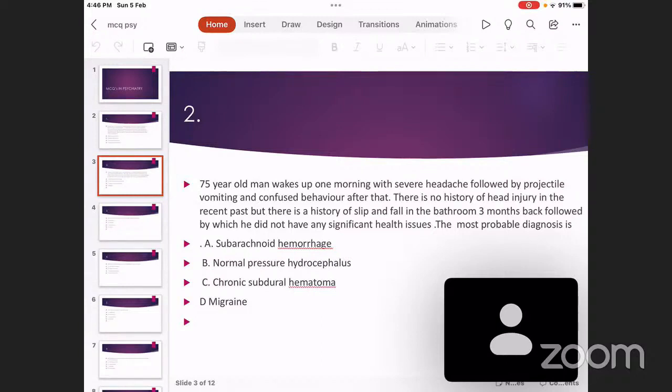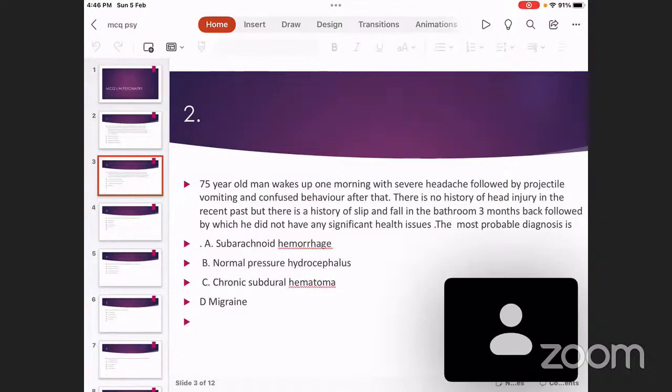And migraine, the fourth choice, can also be an MCQ for you. Vascular headache or migraine can present with headache and vomiting, as we all know. But most often, this headache and vomiting in migraine usually occurs during daytime. The triggers or precipitants of migraine usually are sleep disturbance, stress, direct exposure to bright sunlight or any other form of bright light, and consumption of chocolates, ice creams, etc.